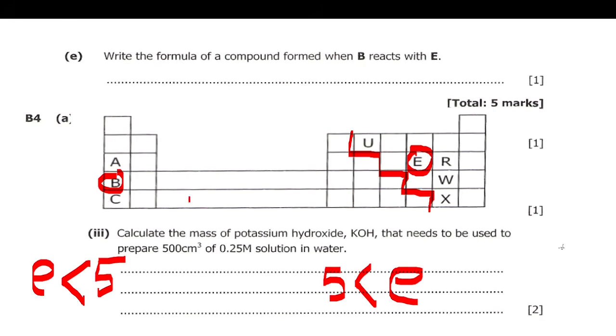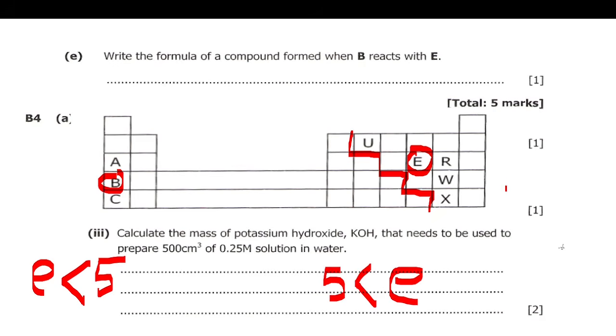And this one is in group 1. Let's count 1, 2, 3, 4, 5, 6. It's in group 6. So 6 is greater than 5, so this we will gain. Since it has a 6, it is in group 6, meaning it has 6 electrons in its outermost shell, and it needs to gain how many more to make 8? 2. So this one can gain 2.